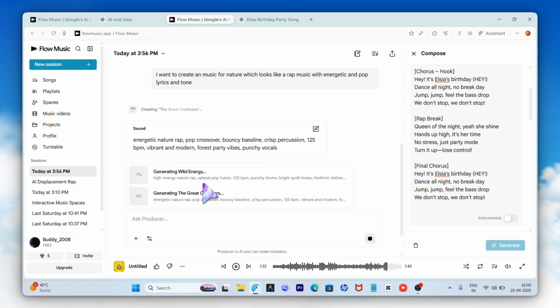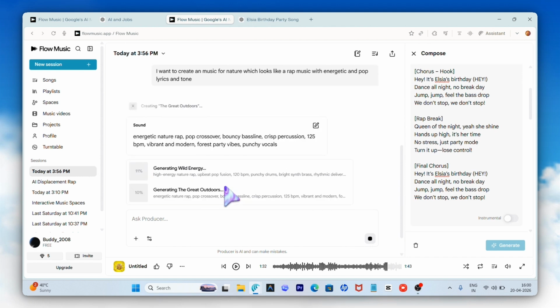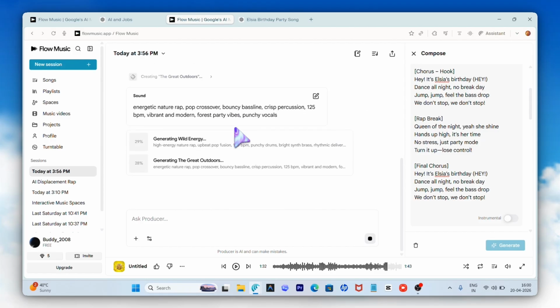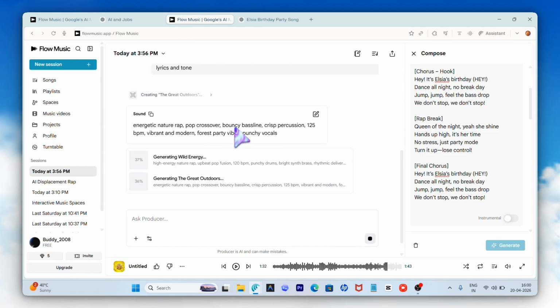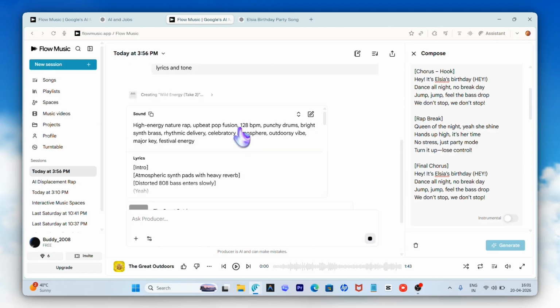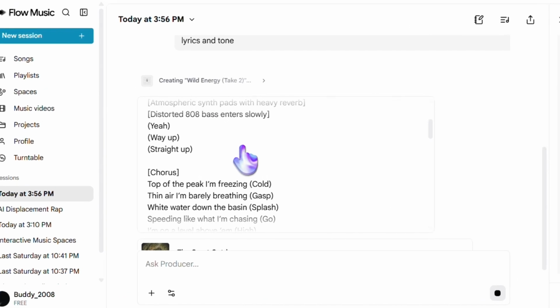Wait, I feel it is ignoring the lyrics, or it will create lyrics. Let's see what happens. But one thing I want to tell you guys is that personally, I've used all the tools like Music GPT, Suno AI, and even this. And I feel this one is quite best and good. As you can see, automatically the lyrics are being generated.